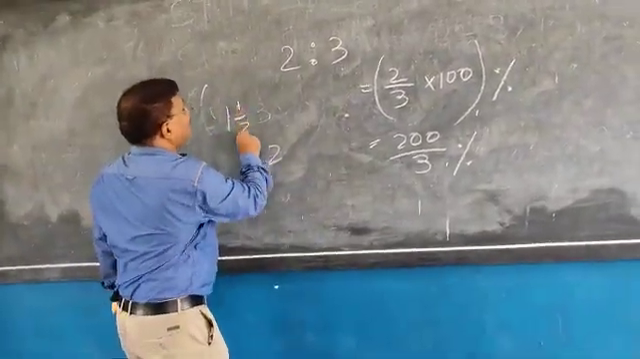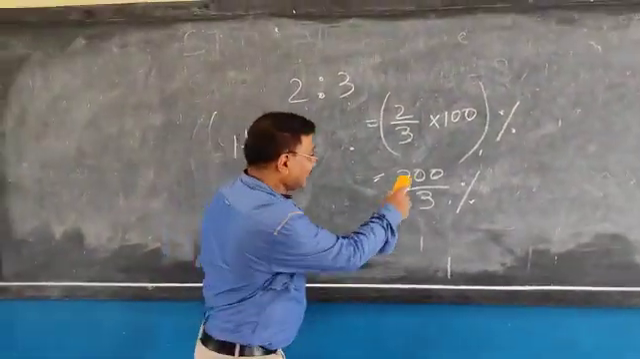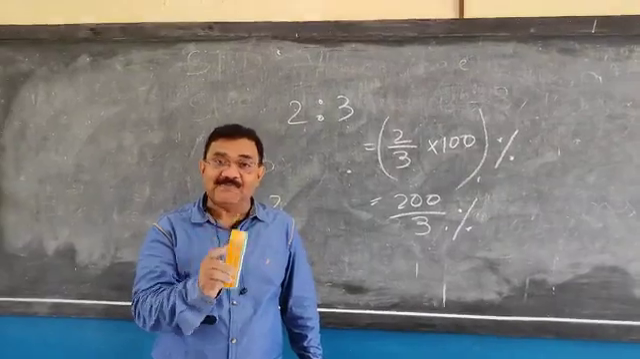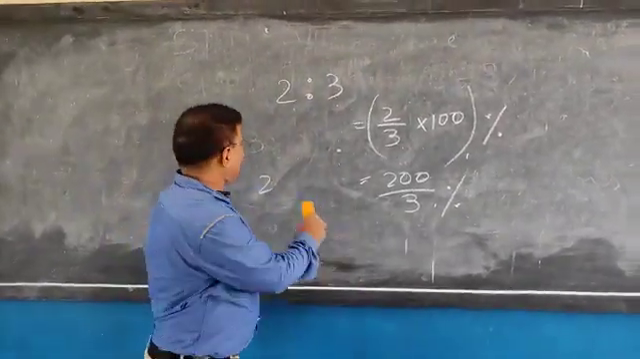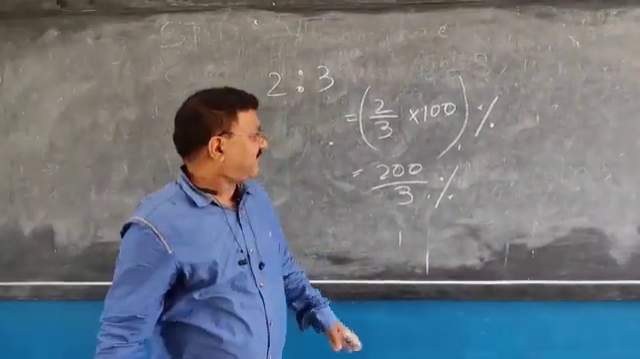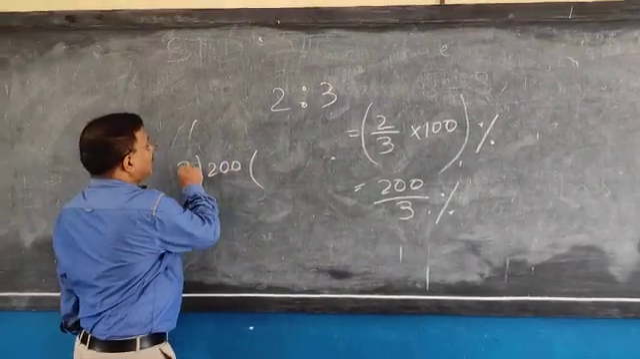1 whole 1/2. Half mark I will deduct. Why I will deduct half mark? Because this is an improper fraction, and you must change improper fraction into mixed fraction. So let us write it in mixed fraction. Mixed fraction, 200 divided by 3. Let us divide 200 by 3.